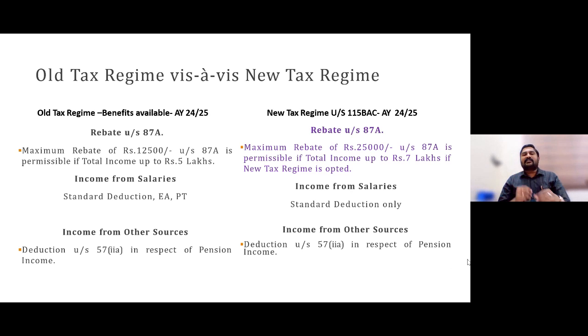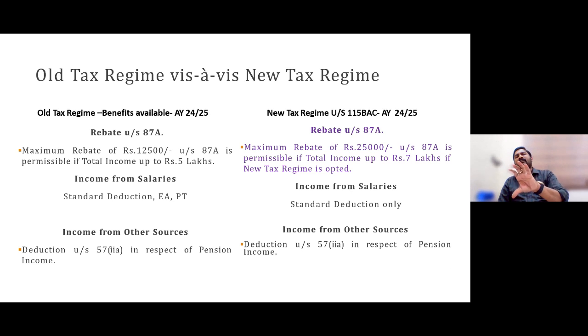So three points I have discussed with regard to this rebate. First thing, extended rebate, then extended slab limit, as well as this 7,50,000 extra deduction, fully exempted income for salaried person. Then this marginal relief concept also. All those things are shaded in blue. That's it.